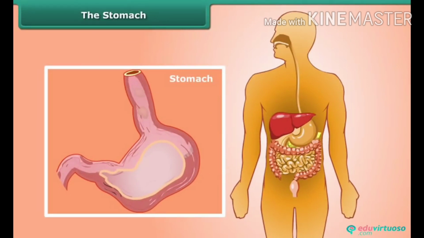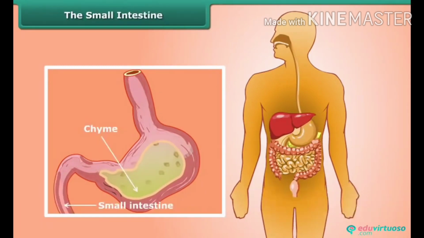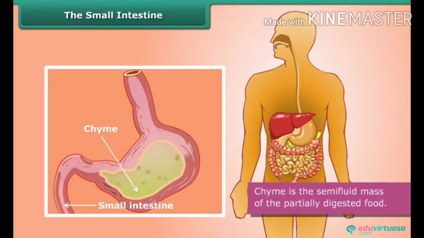It is a thick-walled bag with a flattened J shape. In the stomach, the food is mixed with digestive juices including hydrochloric acid. These chemicals break down the proteins into simpler substances. After about 4 hours in the stomach, food changes to a semi-fluid mass of partially digested food and passes into the small intestine.